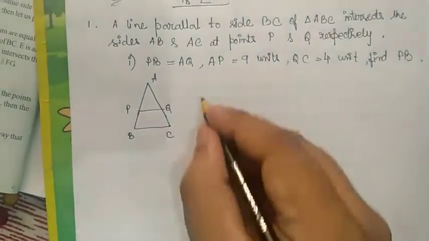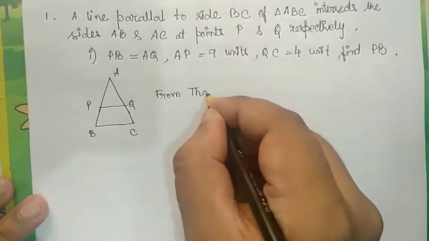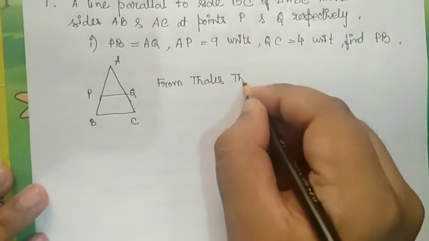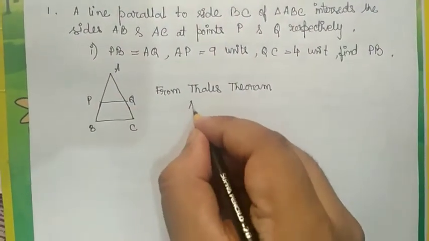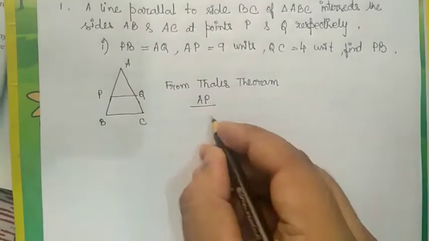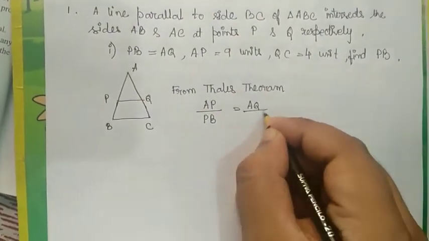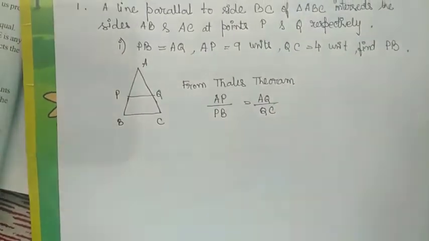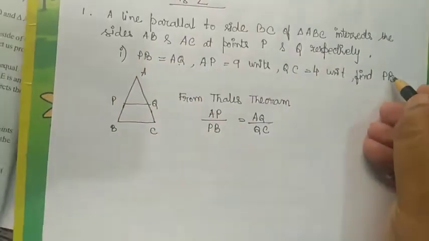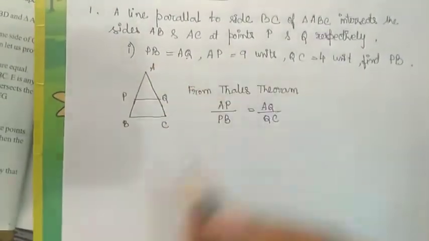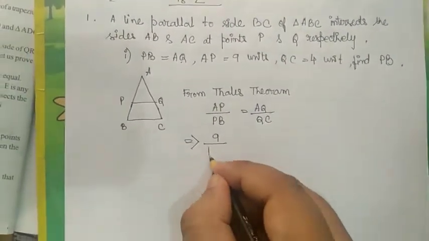First, from Thales theorem we can say that AP by PB equals AQ by QC. Now here we know that AQ and PB both are the same. AP equals 9 units, so 9 by PB.